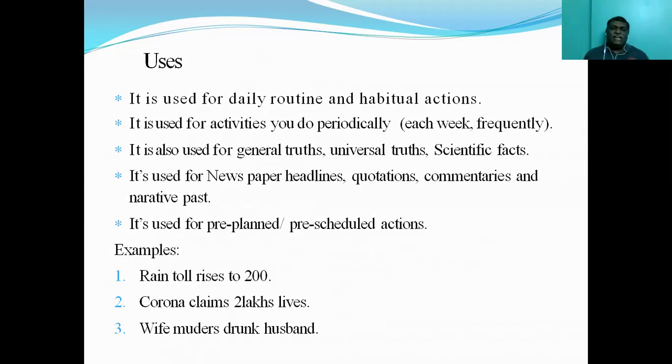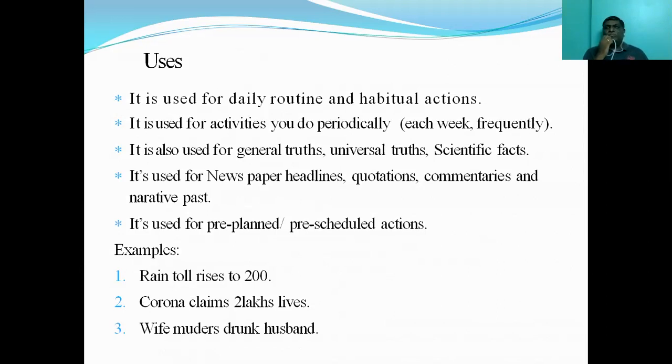What do you mean by daily routine? Right from the time we get up till we get back to bed, whatever actions we do, all can be covered in simple present tense only. For example, if you closely observe, I'm going to talk about my daily routine. So I wake up at 5 o'clock. Then I go for walking. I walk for 50 minutes. Then I take rest for some time in the garden.